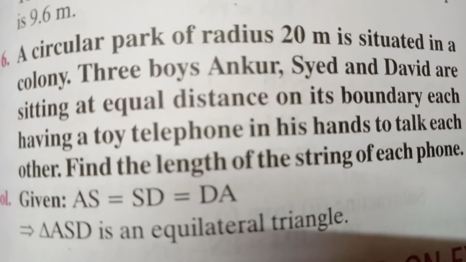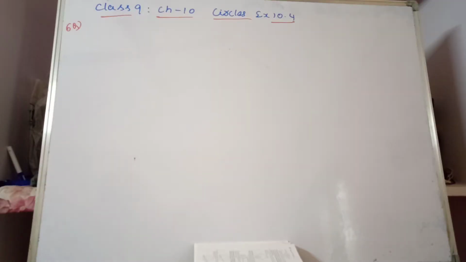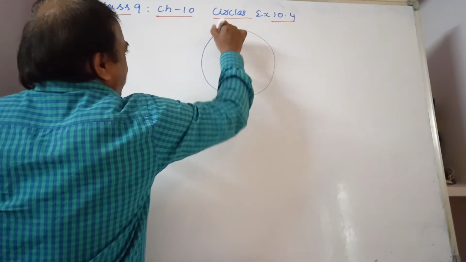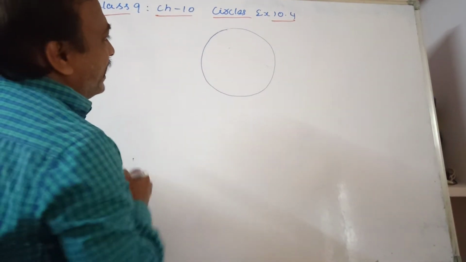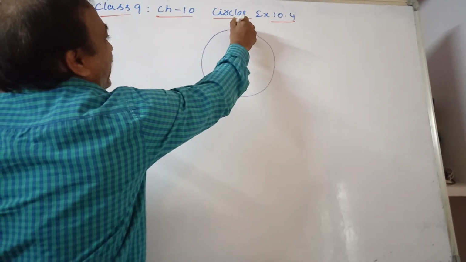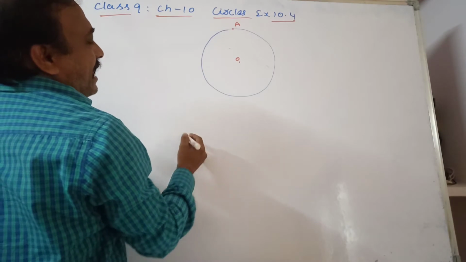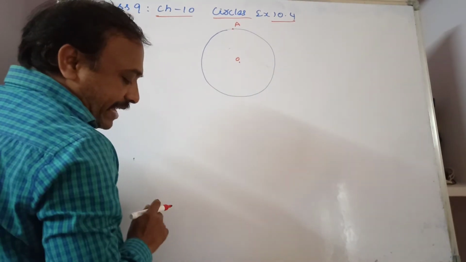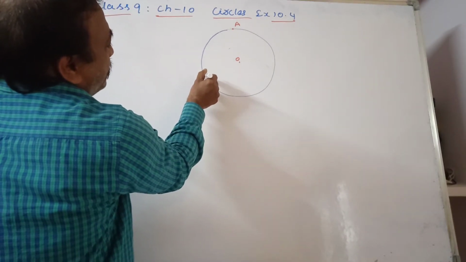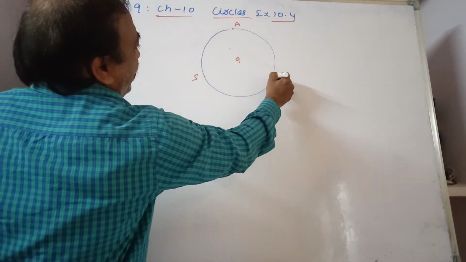Question number 6. They are sitting in a circular park. Who are those? Ankur, Syed, and David. They are sitting at equal distances, all three. So there is a circle, and the center of the circle is O. All three are sitting at three different places. We assume A as Ankur, S as Syed, and D as David.